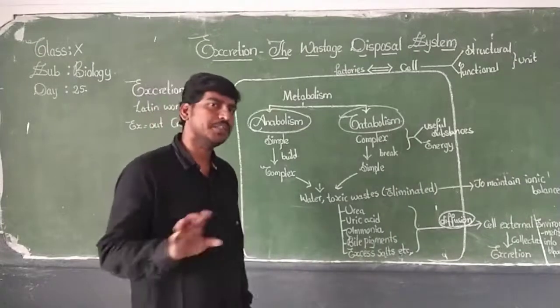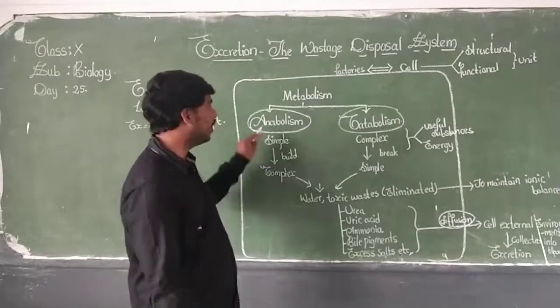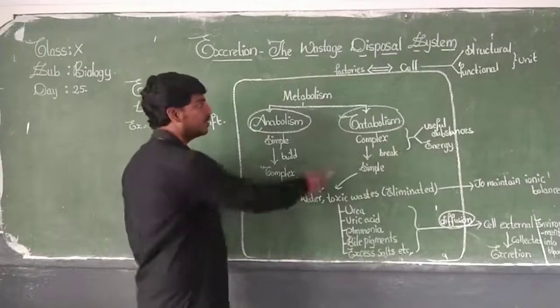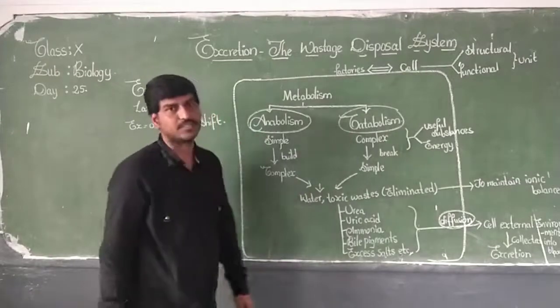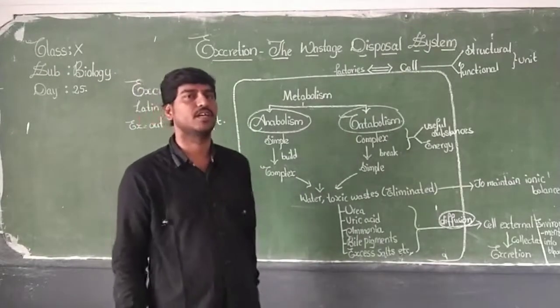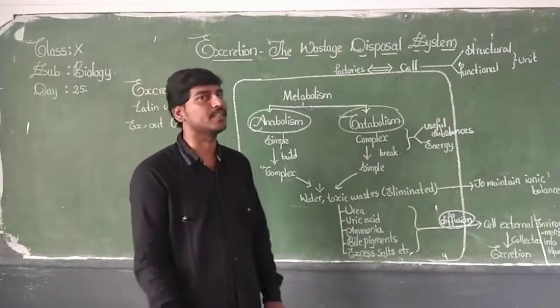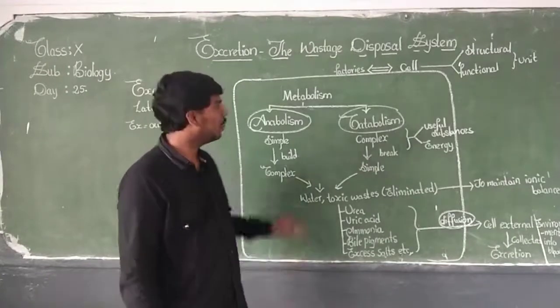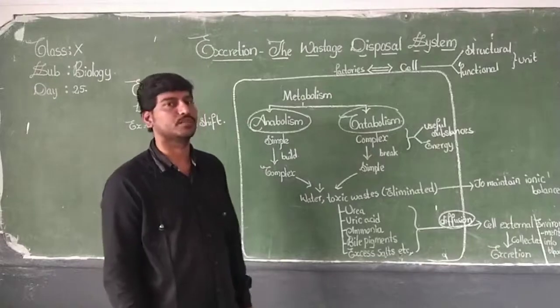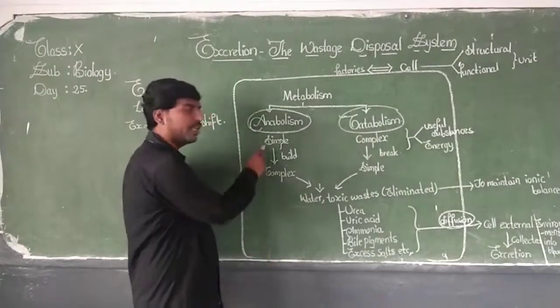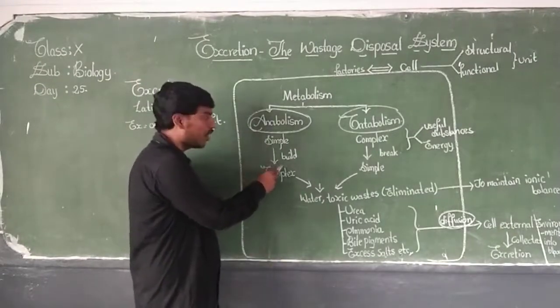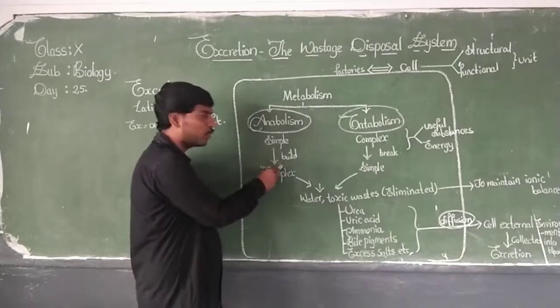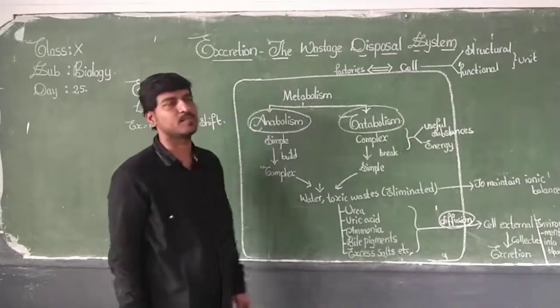And you know, metabolism is categorized into anabolism and catabolism. These are the two types, two steps in our metabolism. Now, what does anabolism mean? Simple molecules are joined, combined, and built together to form a complex molecule.